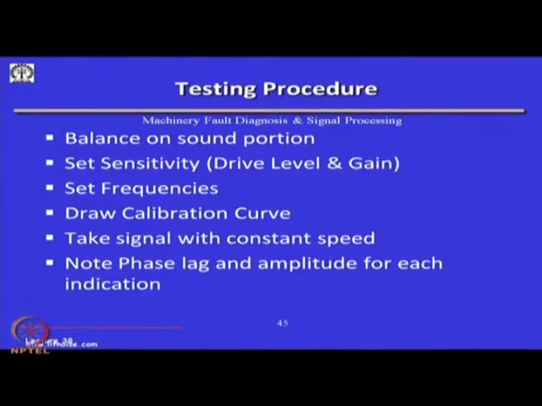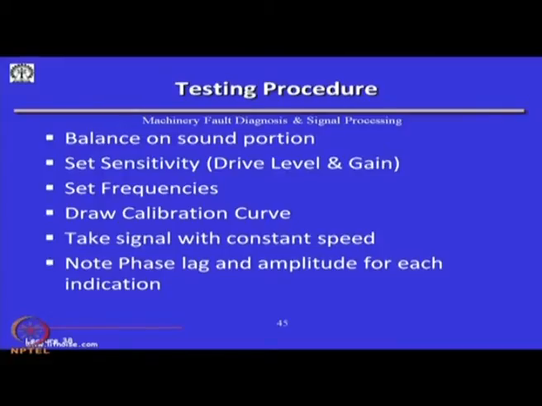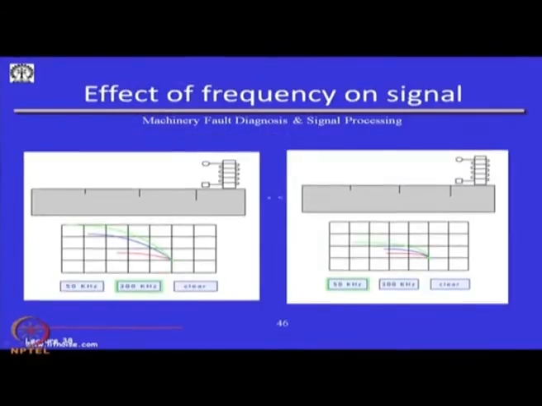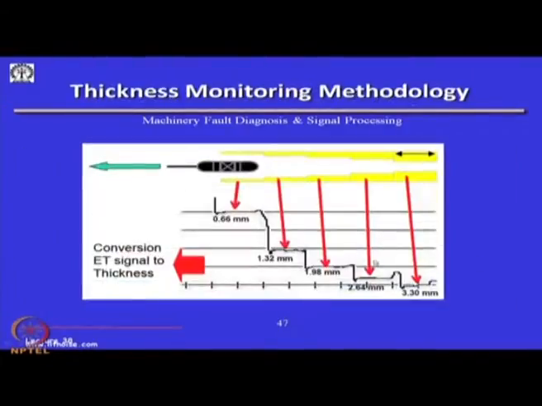If there is a difference because of the eddy currents, you can sense it through a galvanometer or some sort of display meter. So, you can see the effect of frequency on the signal. These are all different calibration standards. You can see the effects for high frequency and low frequency.